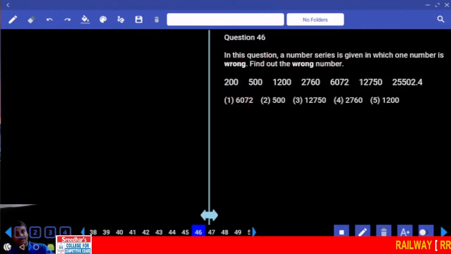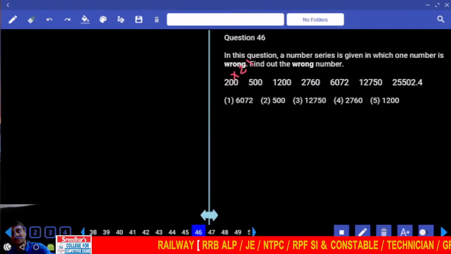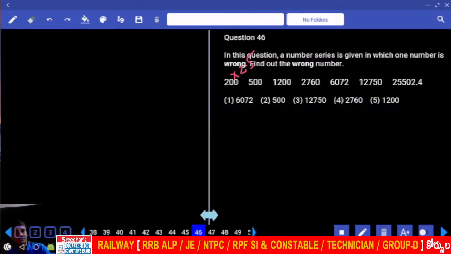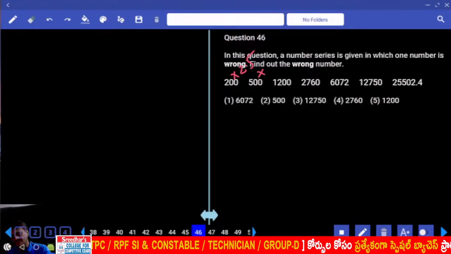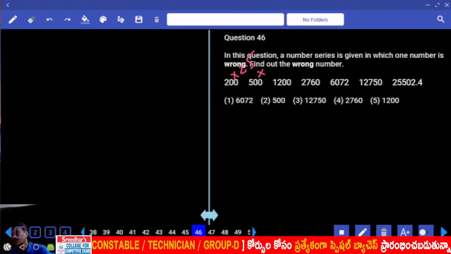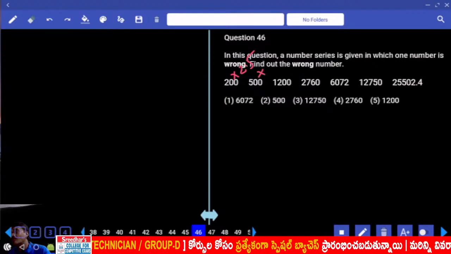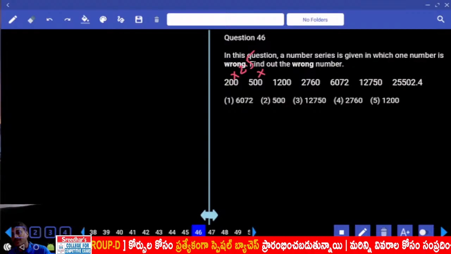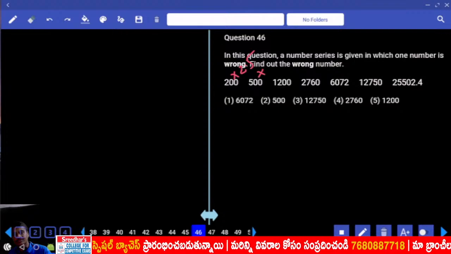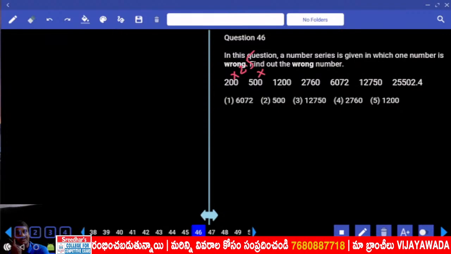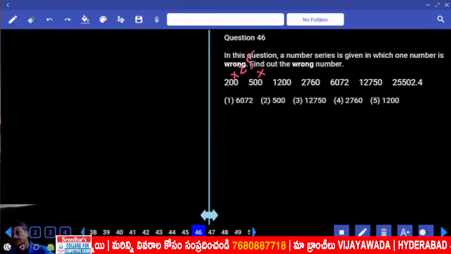Then 46. Now in this 46, the number starts with 200. Now 200 and 500, how can you express this one? As the numbers are increasing at a very fast rate, it must be a product. Then 200 into 2.5 is 500. And 500 and 1200, what is the multiplier we have? Into 2.4 should come, almost.